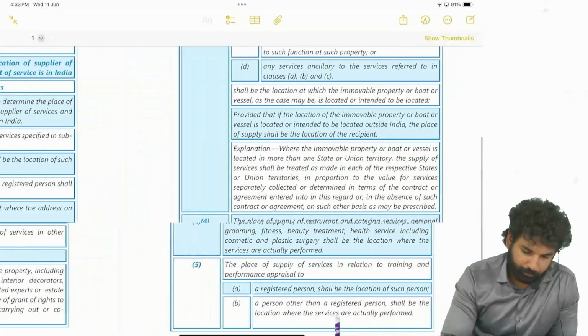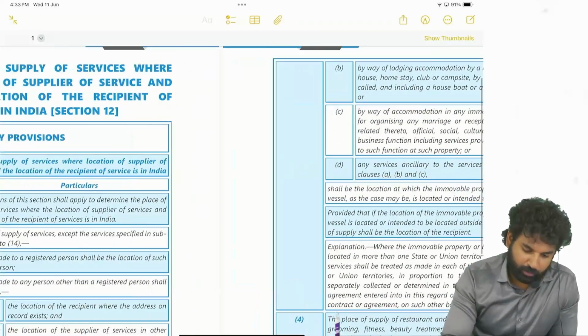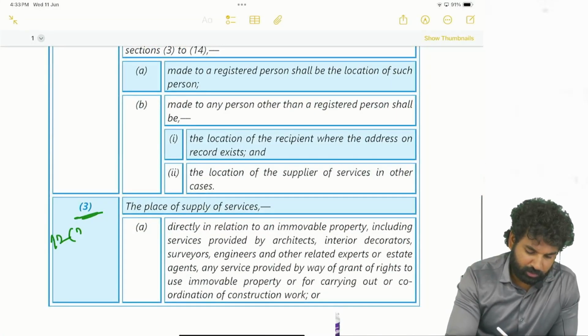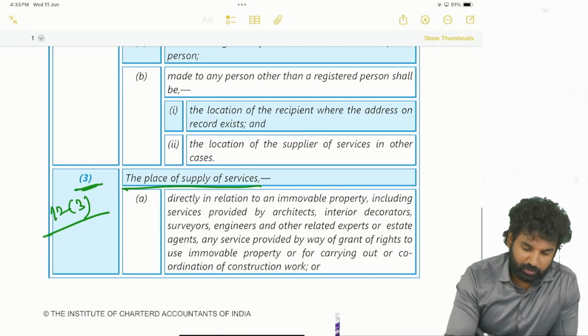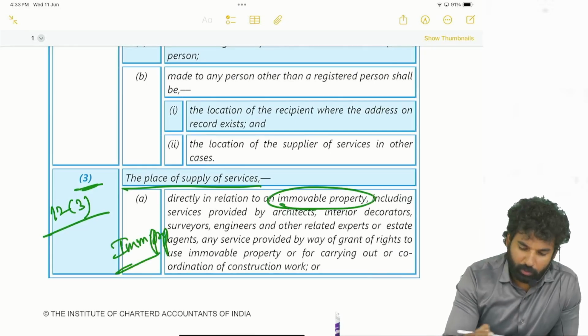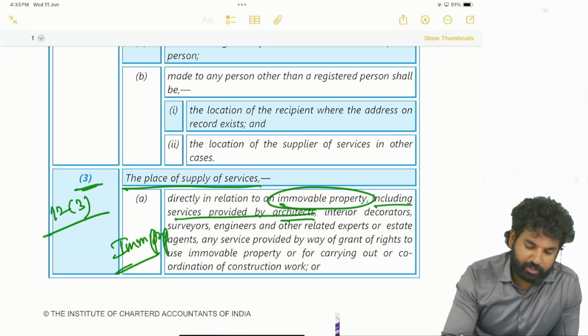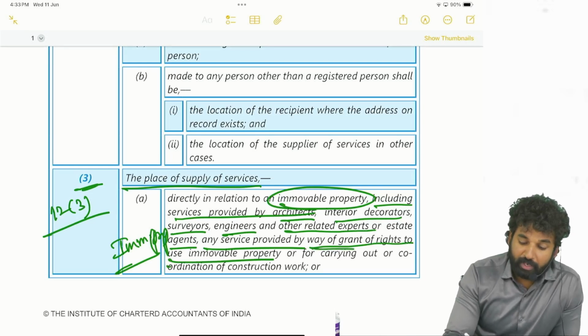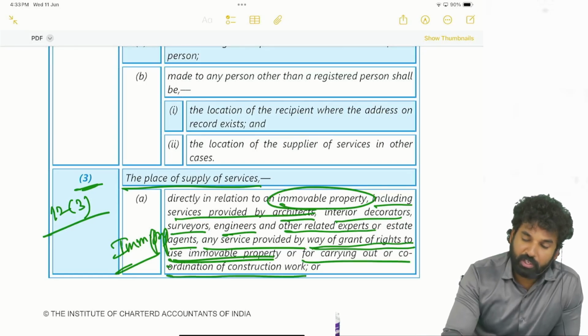Okay. Here we are talking about section 12 subsection 3, the place of supply of services directly in relation to immovable property, including services provided by architects, interior decorators, surveyors, engineers, and other related experts, estate agents, or any service provided by way of grant of rights to use the immovable property, or for carrying out or coordination of construction work.